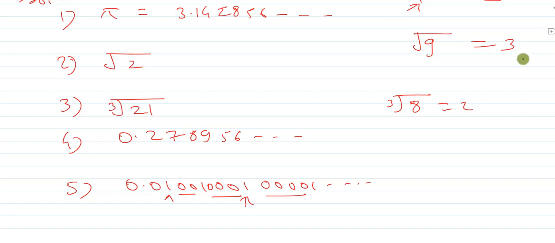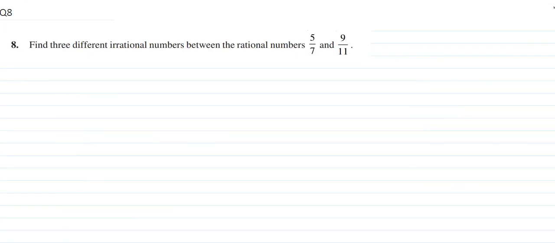Getting it? Now let's move to question number 8. Find 3 different irrational numbers between the given rational numbers. So between these 2 rational numbers we have to find 3 irrational numbers. Previously we have seen how to find rational numbers between 2 rational numbers.